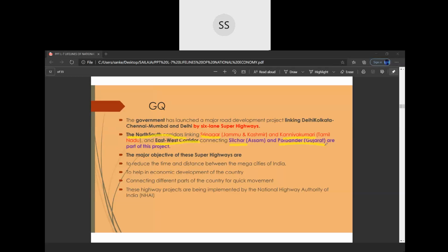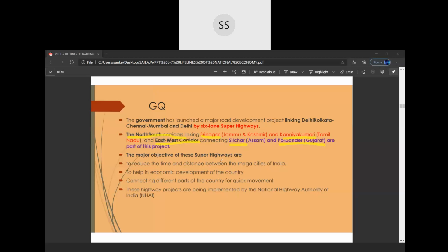Children, you have to show them even in the map work, and in the map work they may be drawing this and asking you to identify. For example, they will draw East-West Corridor and ask you to identify the endpoints. A and B they'll mark. So you have to show. If A is located in the eastern part, then you have to write Silchar. If B is located in the western part, you have to write it as Porbandar. So in that way also they may be asking you. So let me do all the points, then I'll show you in the map.